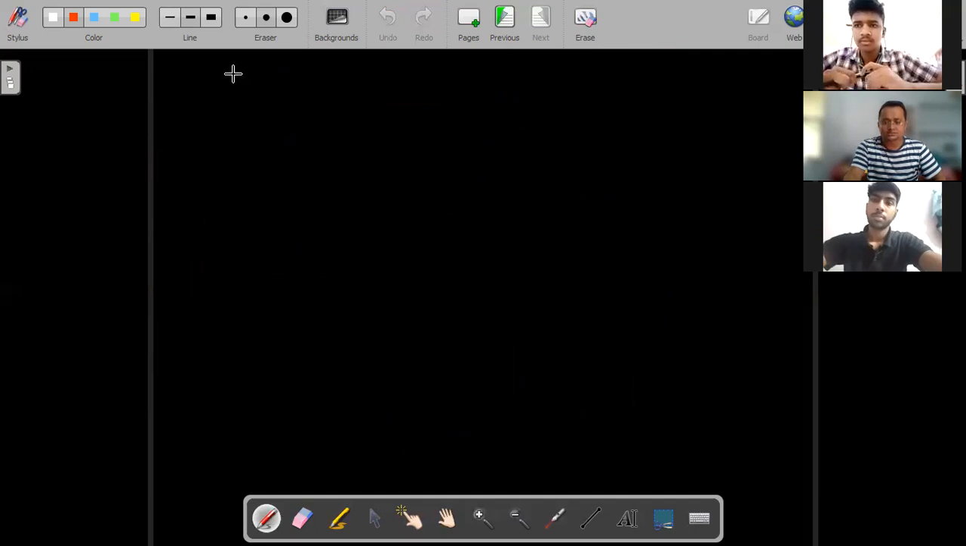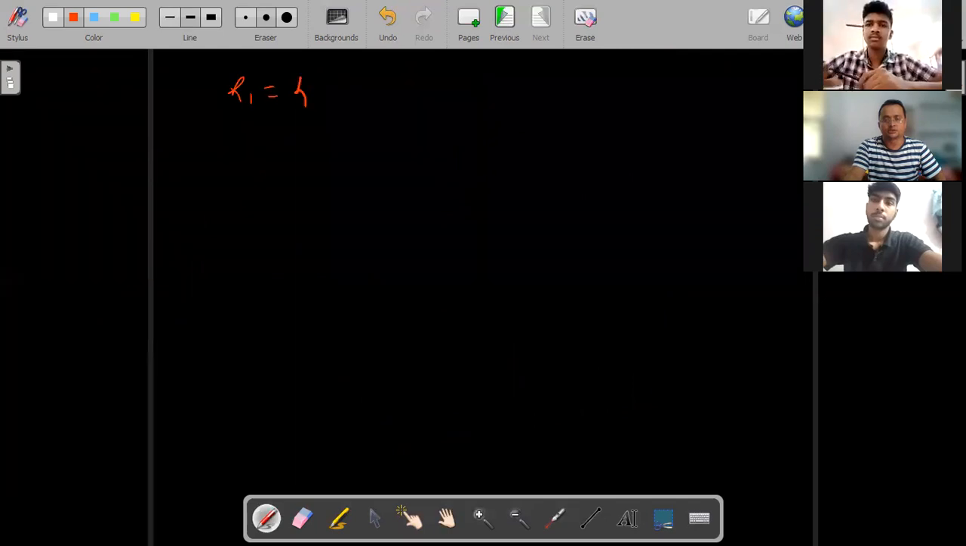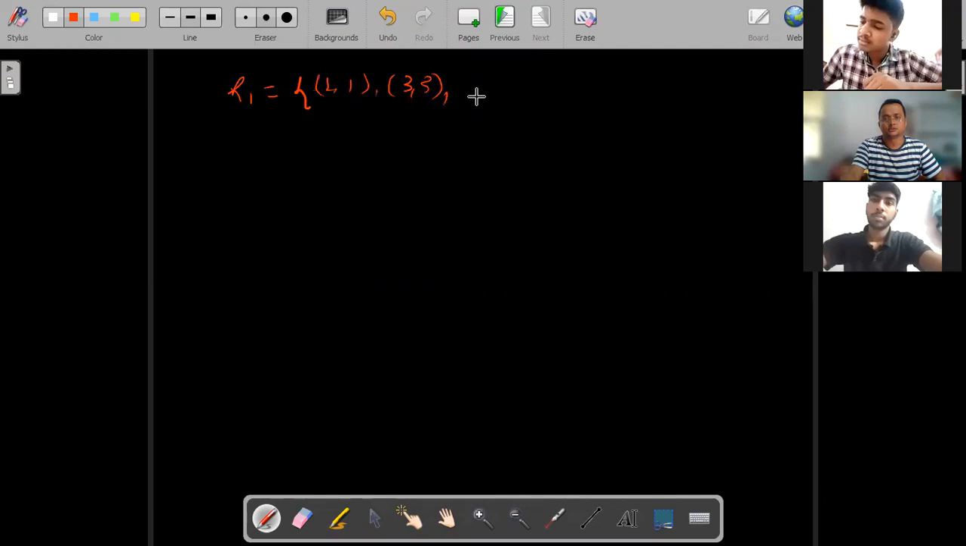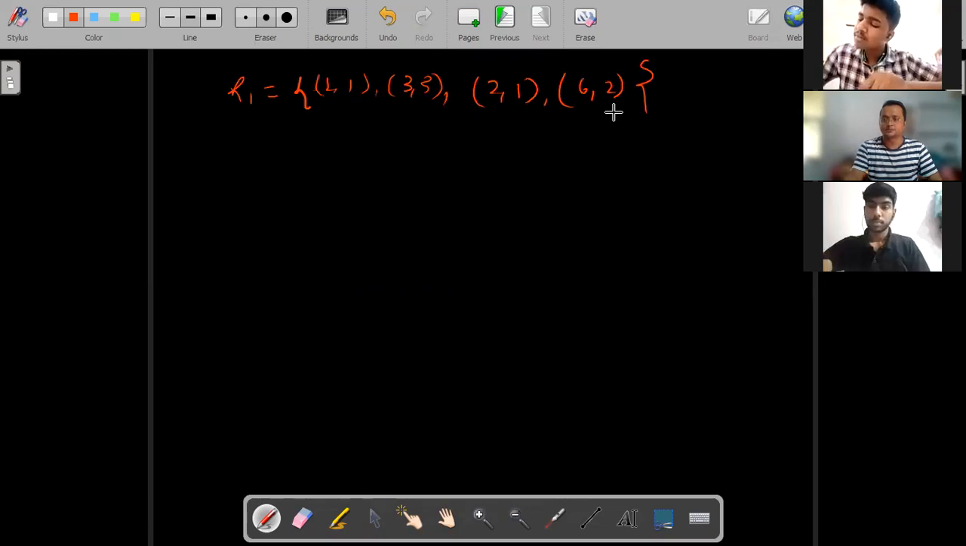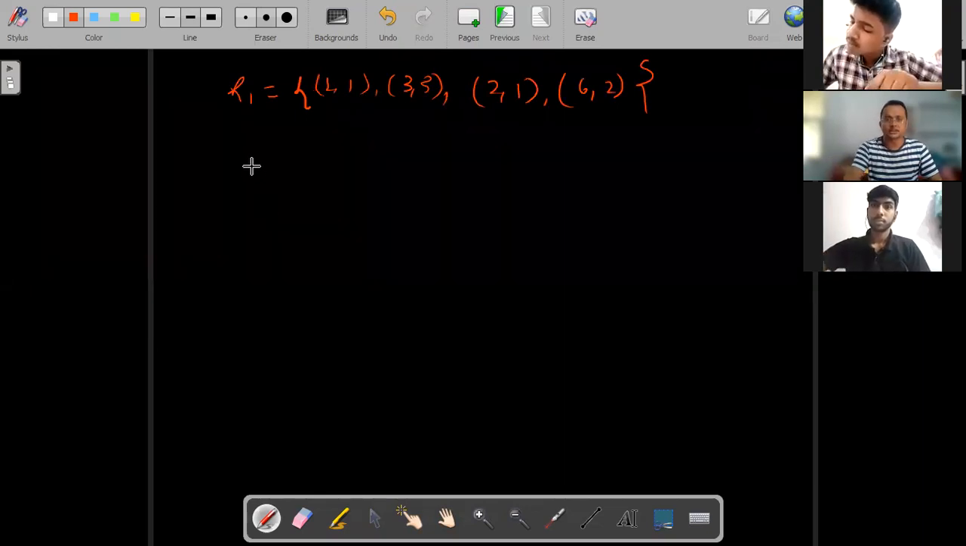The time is there. See here. Tell me, one relation is there: 1, 1. Okay. 3, 3. Then after that, 2, 1 and 6, 2. Okay, 6, 2. Is this a transitive relation? Tell me, is it a transitive relation? Tell everyone.